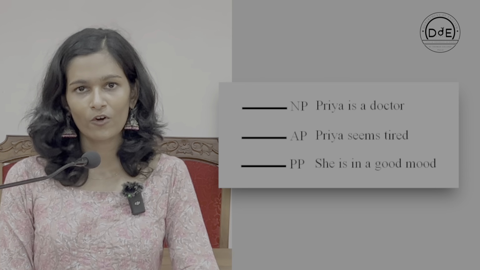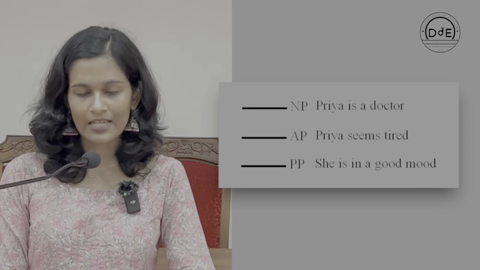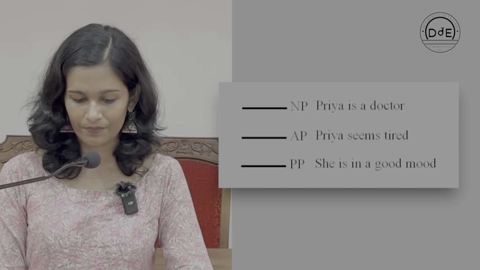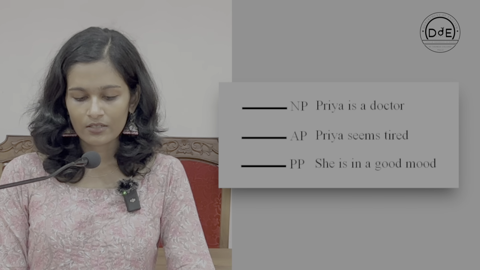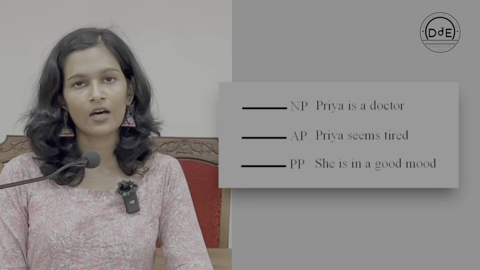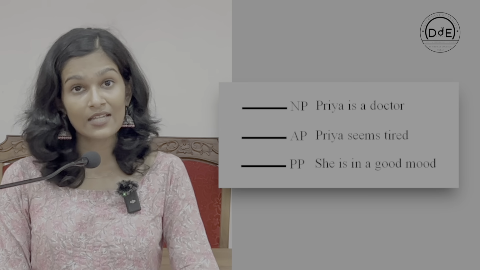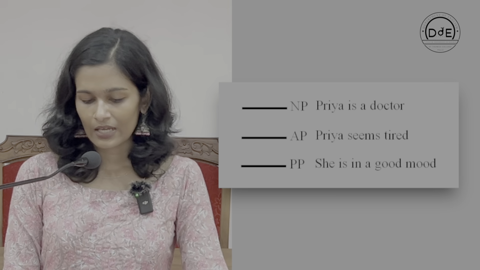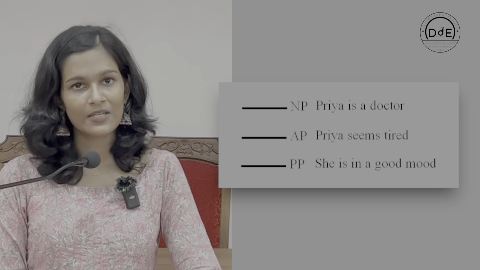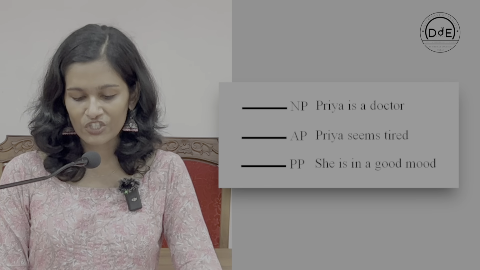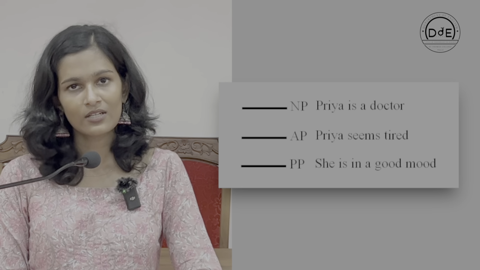A blank space followed by NP, and an example is Priya is a doctor, and the other one is a blank space followed by AP or adjective phrase, and the example is Priya seems tired, and the third one is a blank space followed by PP, and she is in a good mood is an example for this subcategorization frame.